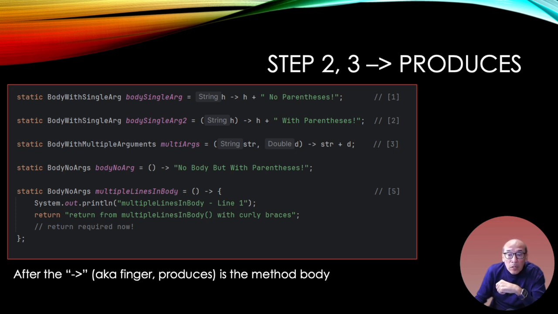Here's my single argument. All right, I'm going to add this string to an argument that you pass into me. So this is the argument h. This is a single arg. And if we remember that this function took in a string, I'm going to take the string that you pass into me and I'm going to add no parentheses to it.